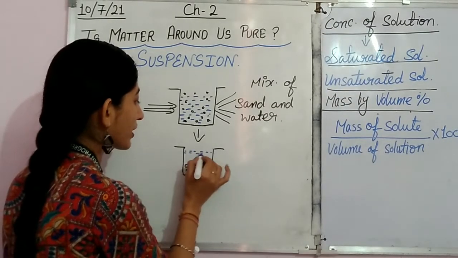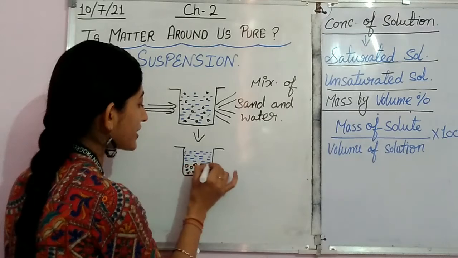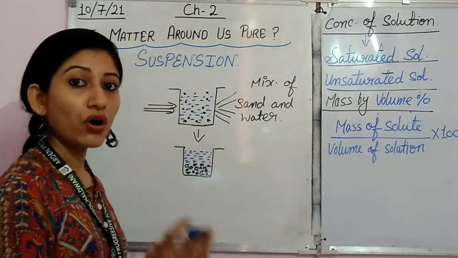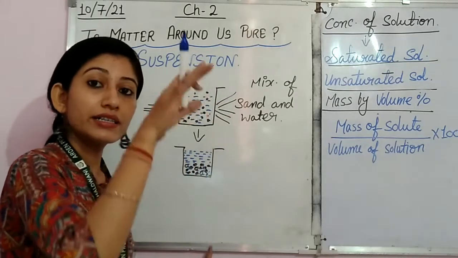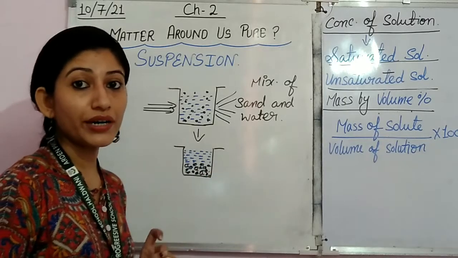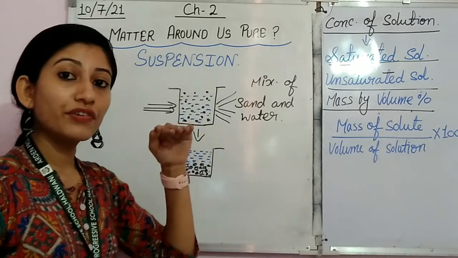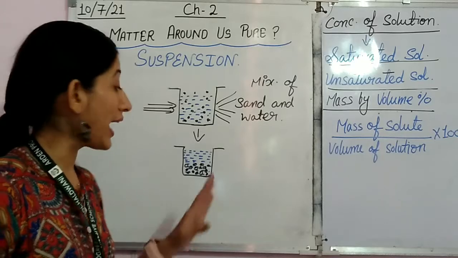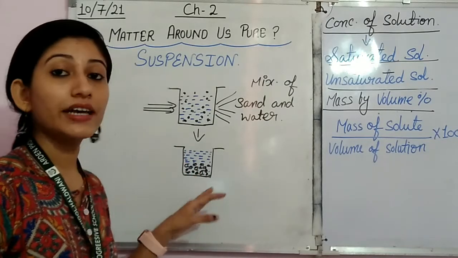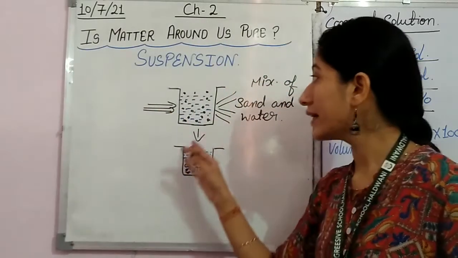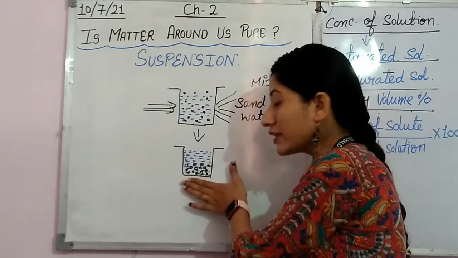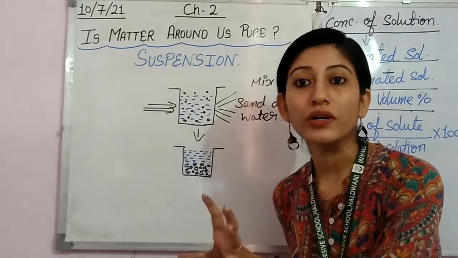You will find water is there and all the sand particles are settled down. Why did this happen? This happened because these particles were not uniformly distributed. So after a few minutes these particles get settled down and now the suspension is broken. It means that at this stage the particles are not suspended completely, they are settling down, and the suspension is broken.